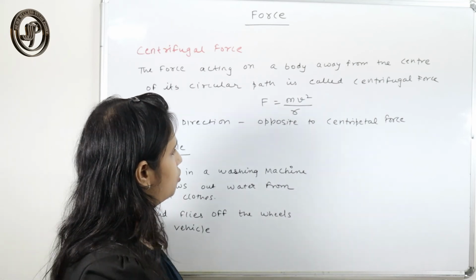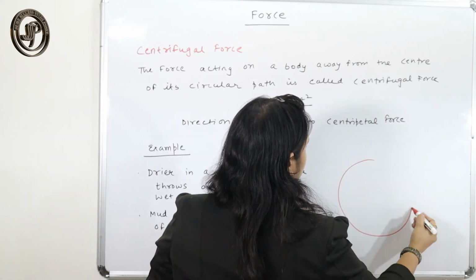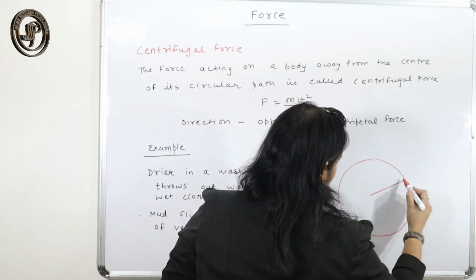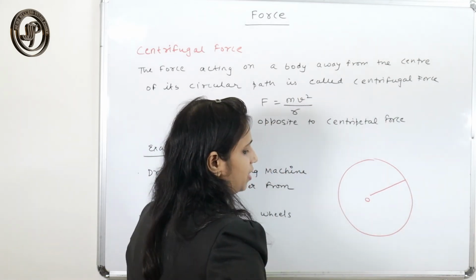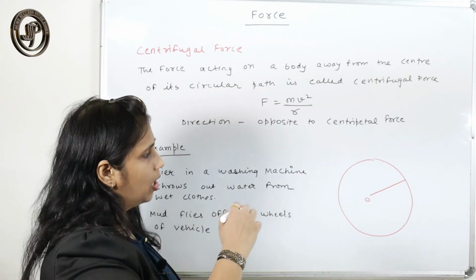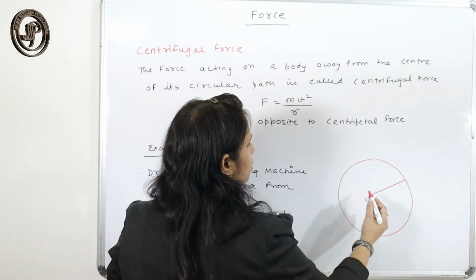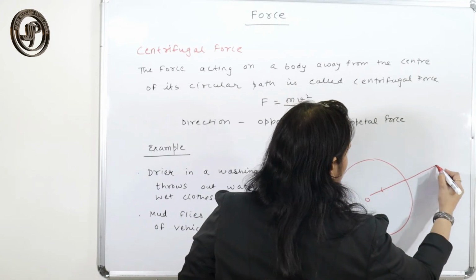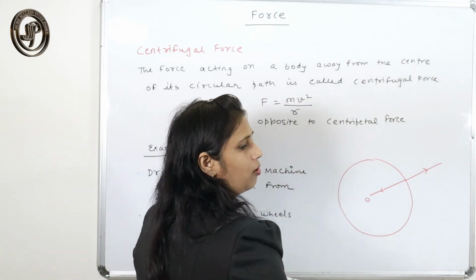Centrifugal force is another force which has the same magnitude but opposite direction to the centripetal force. How can we define this force? This is the center. The centripetal force acts along the radius and towards the center. This force acts along the radius and away from the center.